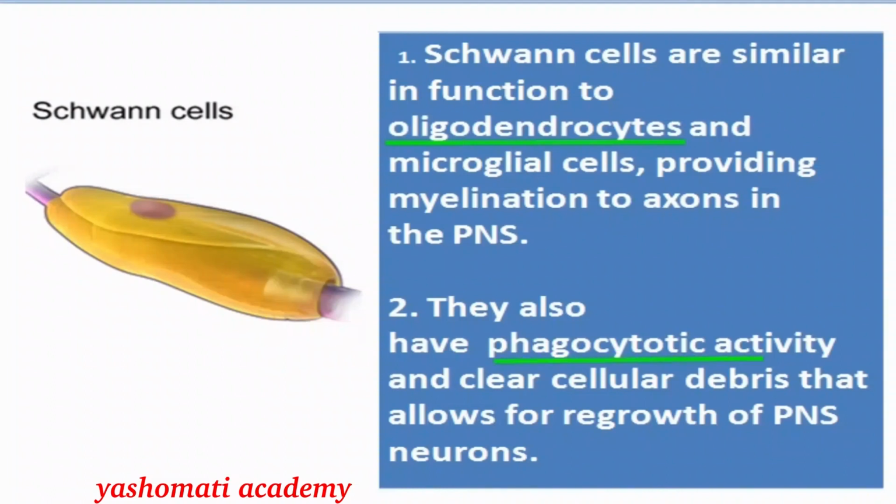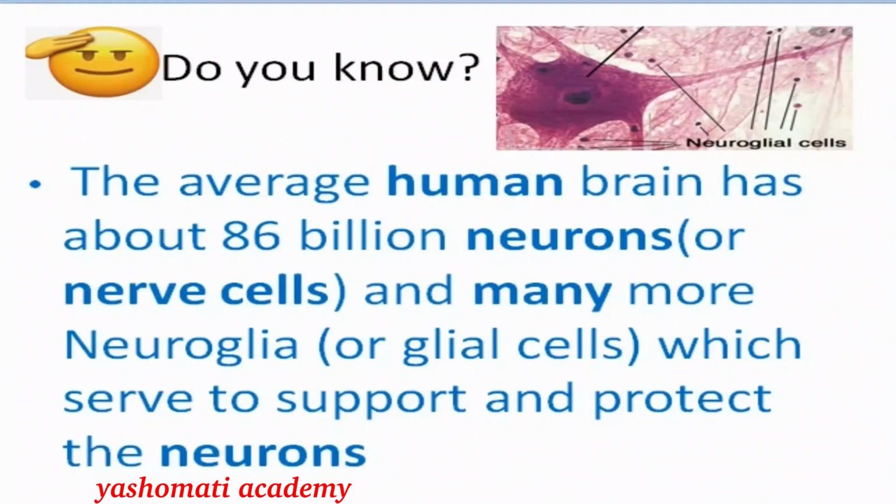They are also phagocytotic in nature, which means they can also clear cellular debris. So they perform the function of both the oligodendrocytes, which produce the myelin sheath, and the microglial cells, which are phagocytotic in nature. This way we have understood that the different types of cells present in the nervous system perform various different functions.